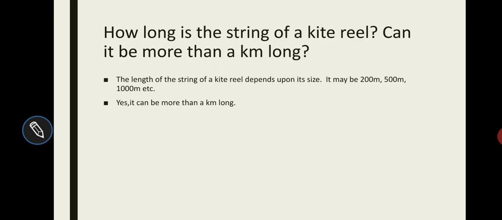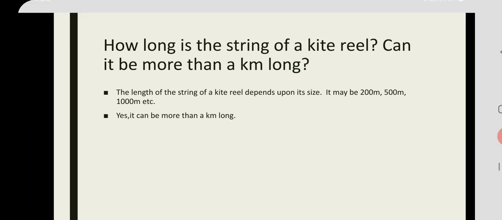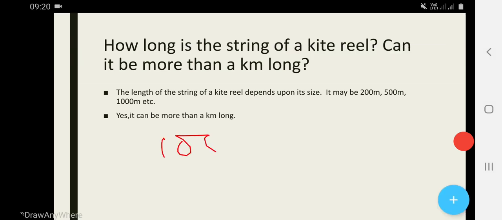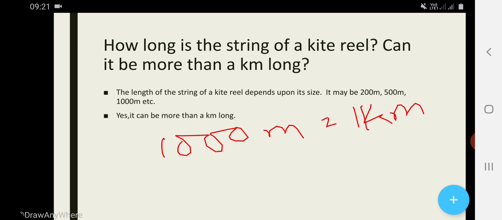How long is the string of a kite reel? Can it be more than a kilometer long? Answer. The length of the string of a kite reel depends upon its size. It may be 200 meters, 500 meters, 1000 meters, etc. Now, 1000 meters is equal to 1 kilometer. So, if it is 1000 meters, then it is 1 kilometer.